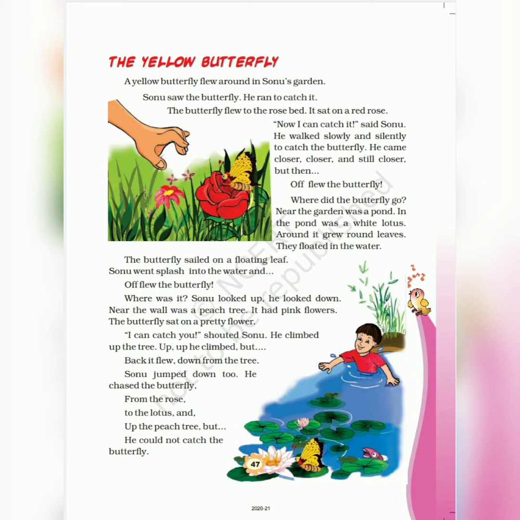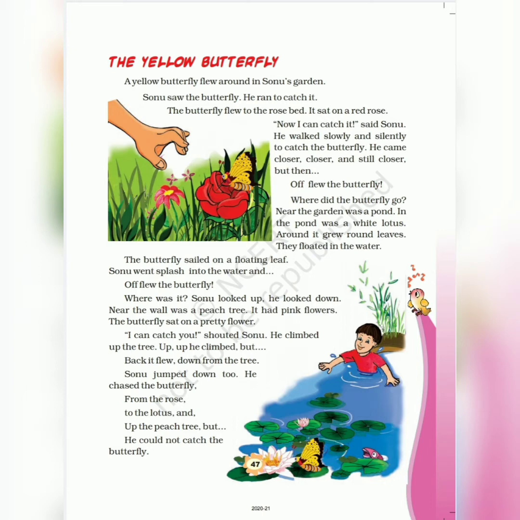Where was it? Sonu looked up, he looked down. Near the wall was a peach tree. It had pink flowers. The butterfly sat on a pretty flower. So, children, destination next for the butterfly. Now, where was the butterfly this time? Sonu looked all around to search for the butterfly. And then there was a peach tree near the wall. The peach tree had pink flowers. The butterfly sat on one of the pretty flowers.